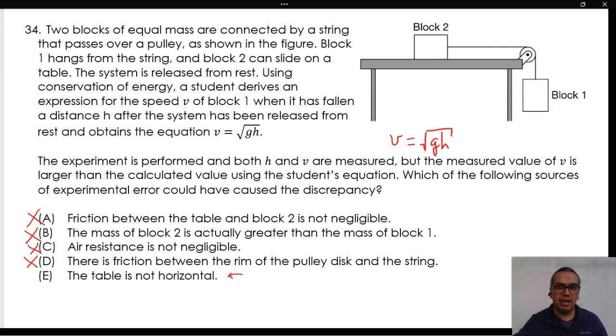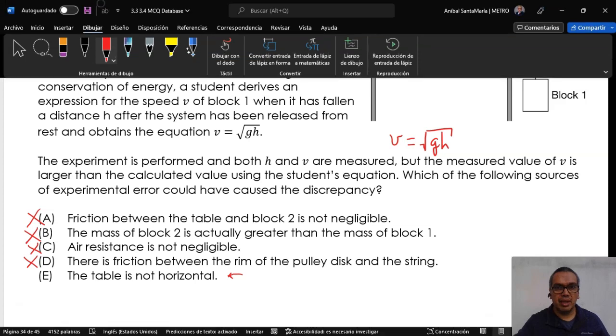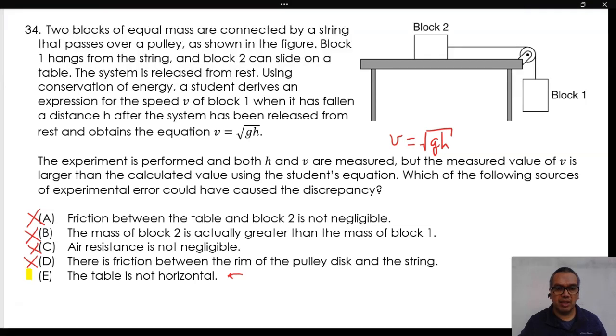Finally, in the case of option E, if the table is not horizontal but somehow tilted to the right, then gravity will be doing work also on the block, which means the system will be decreasing more than expected in terms of potential energy and increasing more than expected in terms of kinetic energy. Therefore, that is the only reasonable answer.